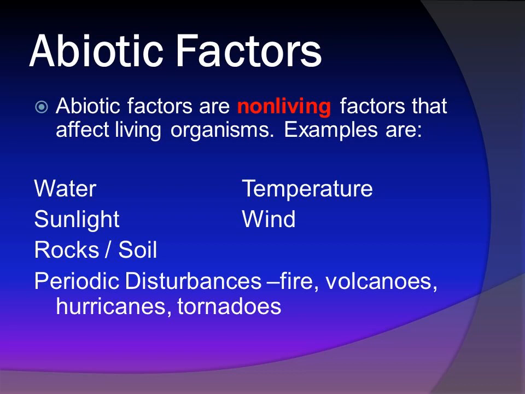Examples: water, sunlight, rock, soil, temperature, wind, periodic disturbances like fire, volcanoes, hurricanes, tornadoes. These are all abiotic factors.